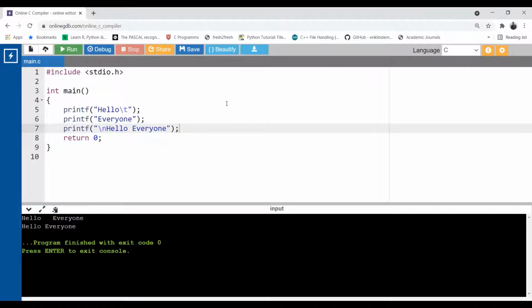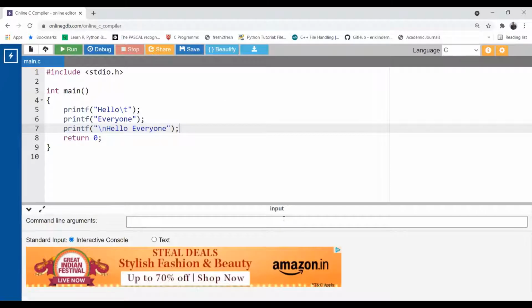Now see, everyone got printed for the first two printfs, and with the third printf also. But in the first two printfs, the space between hello and everyone is a little bit larger than the space in the second line output of hello. I hope you now understand the purpose of \n and \t. Let's see, there are a couple more escape sequences we have.